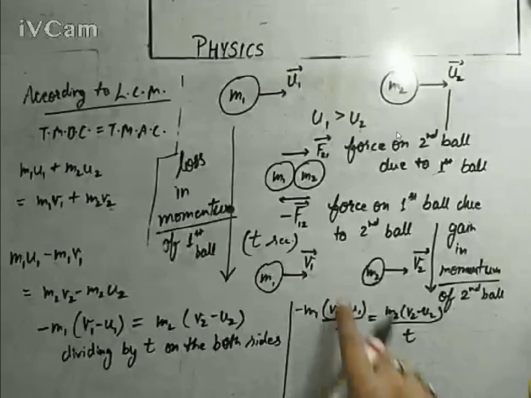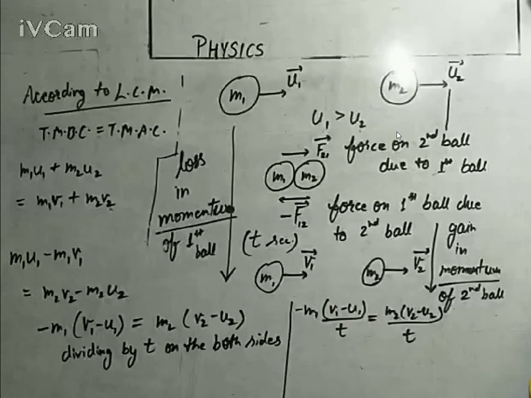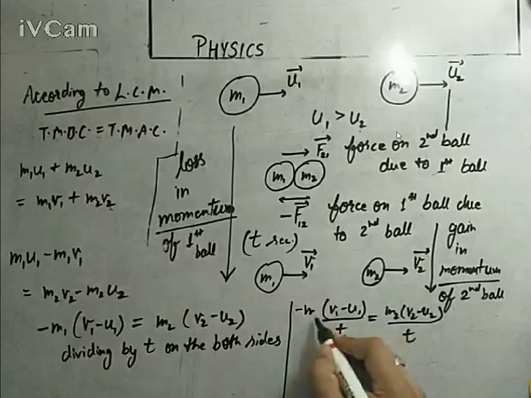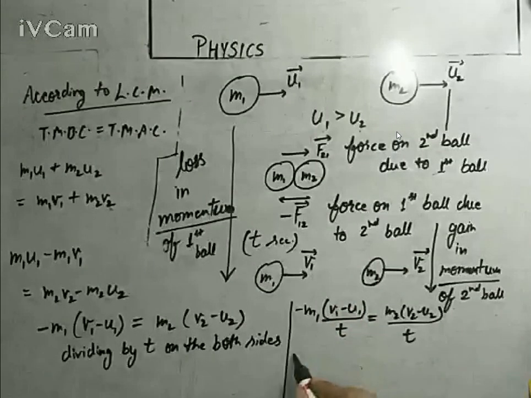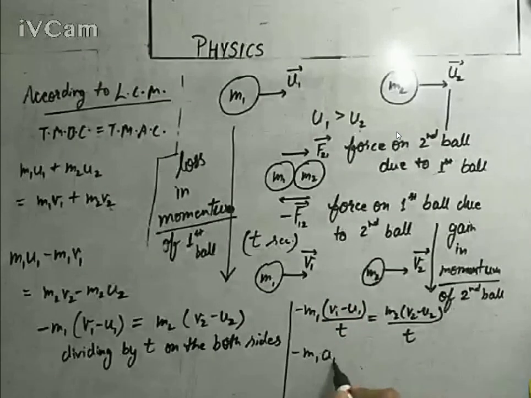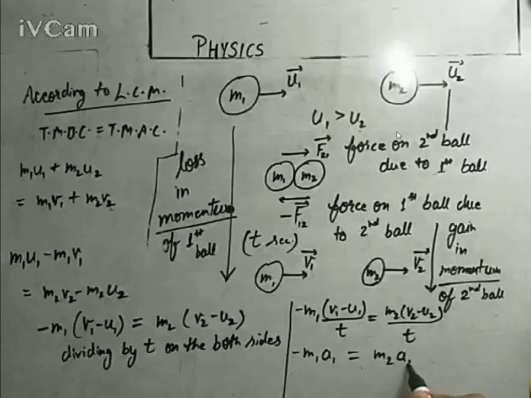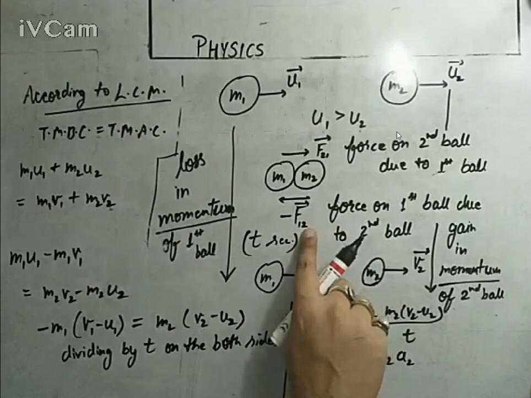So v minus u upon t is acceleration, we know it very well. It will be the acceleration of the first ball, because it is (v1 minus u1) upon t. So you can write minus m1 a1 equals m2 a2, the acceleration of the second ball, and mass into acceleration is force. So that is the force on the first ball due to the second ball, F12.